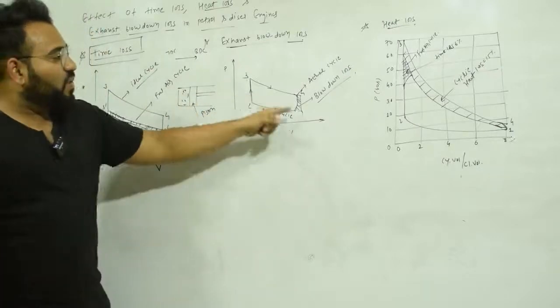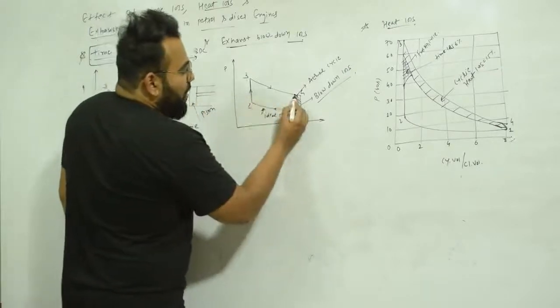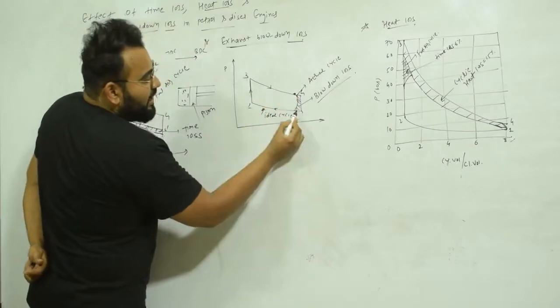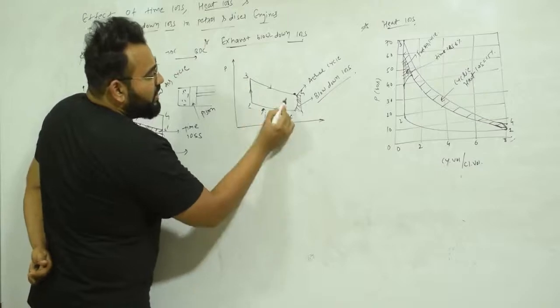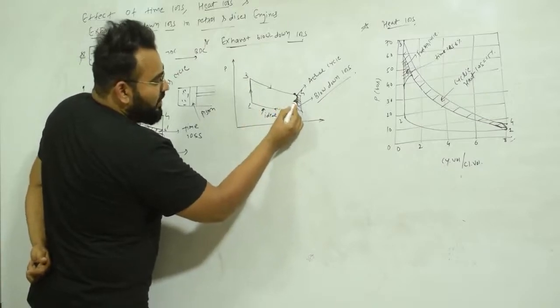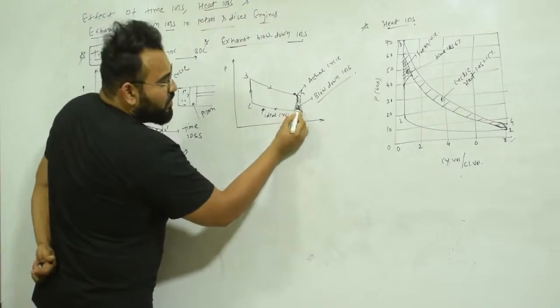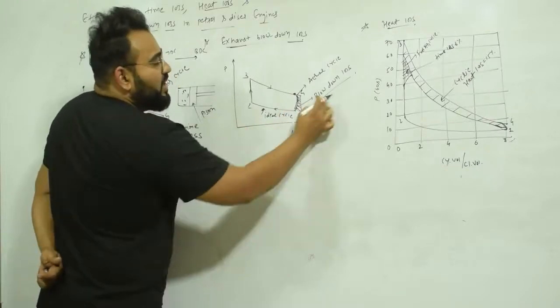So that is what is over here. You can see that we open the exhaust valve in advance. So that's why the actual cycle 1 to 2 will deviate something like this. Here this much loss is known as blowdown loss.